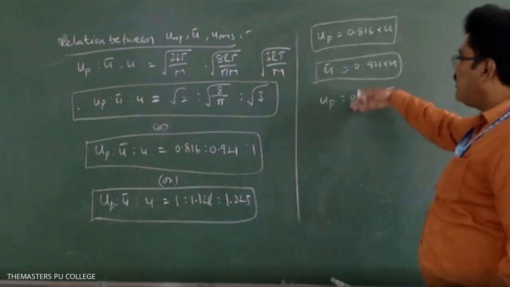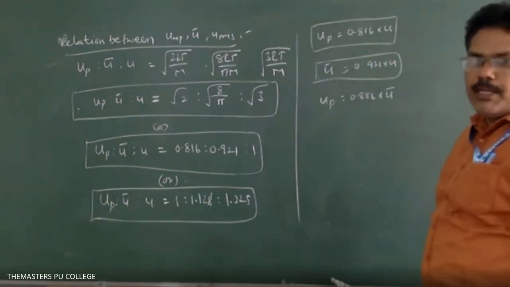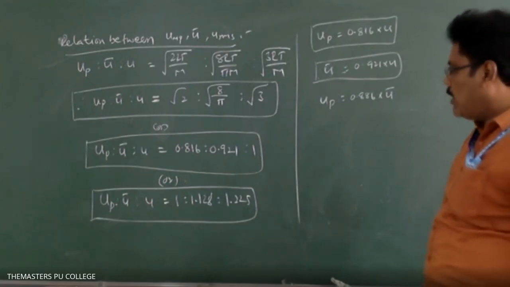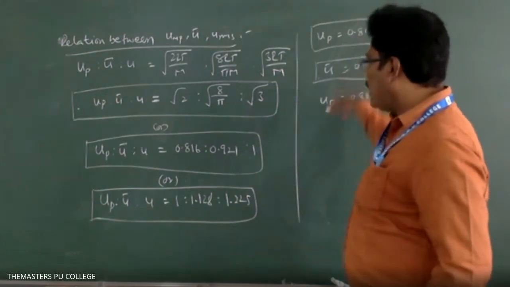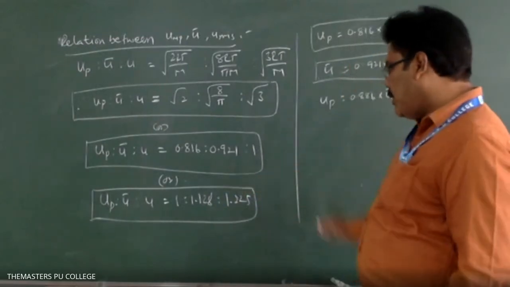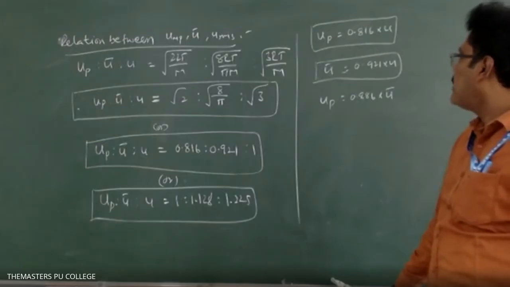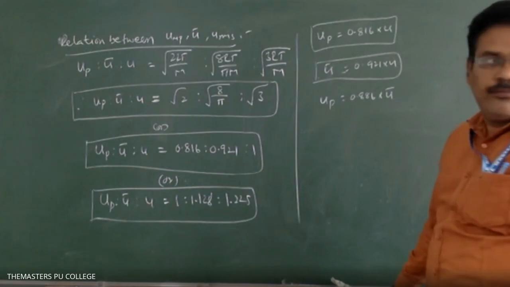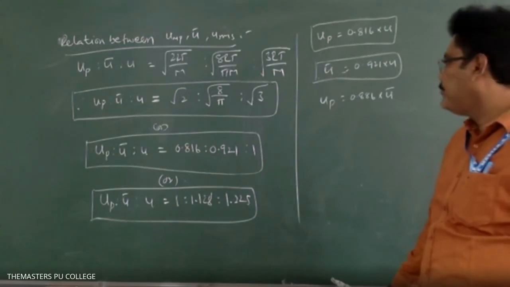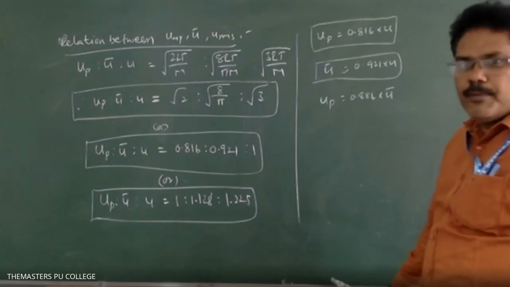If you remember these relations, then you can solve numerical problems easily. Sometimes they will ask that question. These relations we get from this one. A student says the first relation on the right side is not visible. UP equals 0.816 into U. Okay.